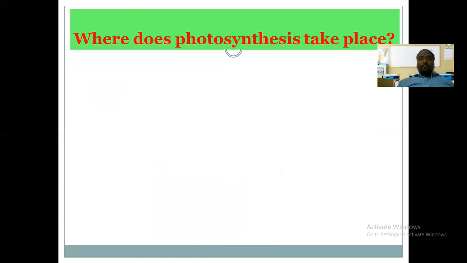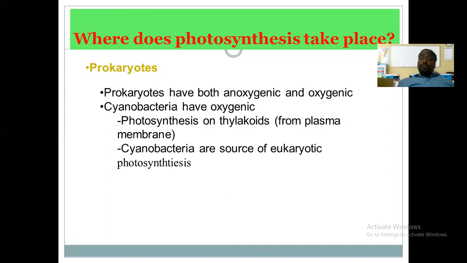Okay, now where actually does this photosynthesis process take place? As we discussed, photosynthesis takes place in some prokaryotic organisms. Prokaryotes have both oxygenic and unoxygenic types, and in both of these prokaryotes, the photosynthesis process takes place. The prokaryotes which possess the molecules called bacteriochlorophylls, okay, the bacteria having bacteriochlorophyll A, B, C, those bacteria can perform the process of photosynthesis.